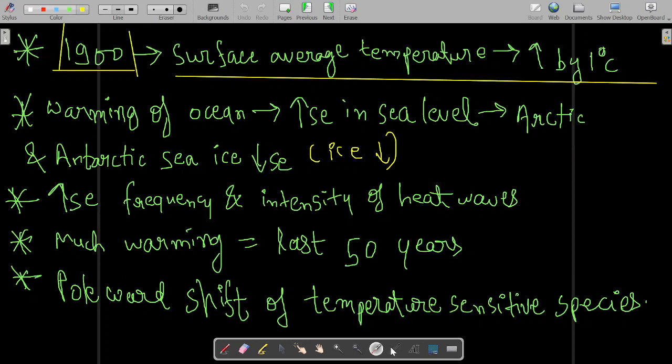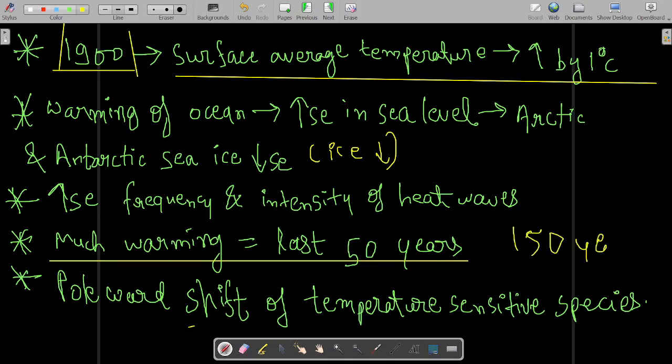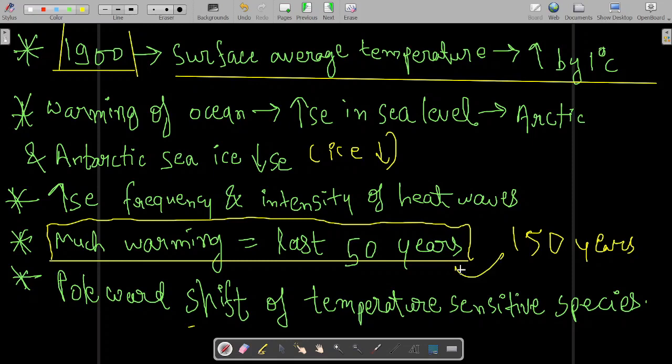And much of this global warming has taken place in the last 50 years. Although we say that global warming is happening for 150 years, 80% of the warming has taken place in the last 50 years, because rapid industrialization and rapid urbanization have taken place in the last 50 years. So much of the global warming has taken place in the last 50 years, although the process was going on for 150 years.